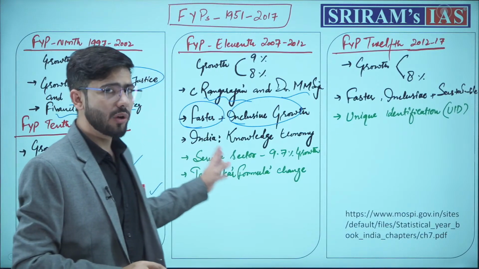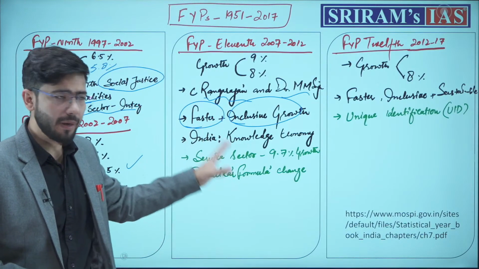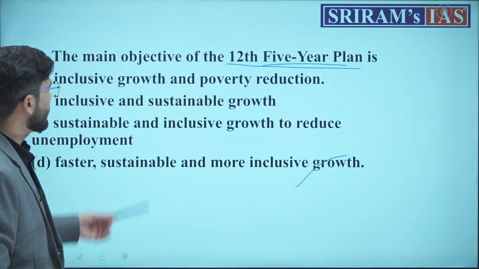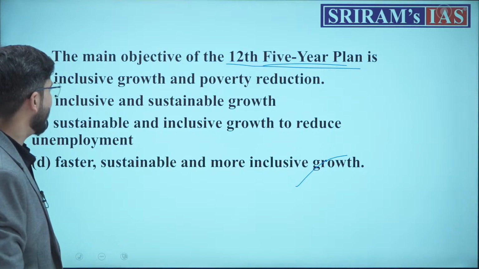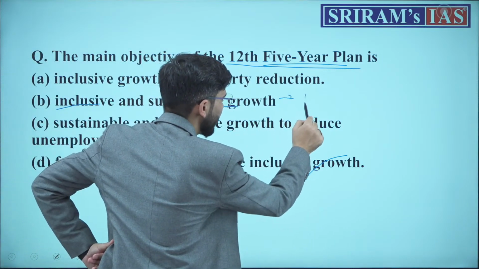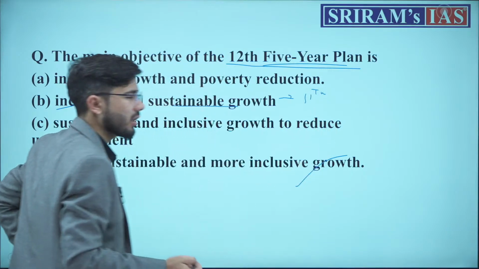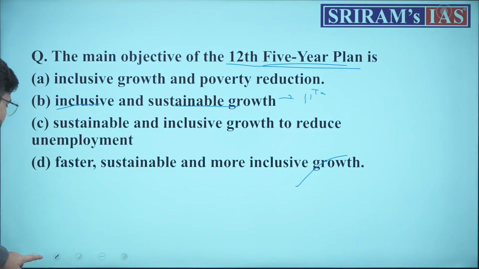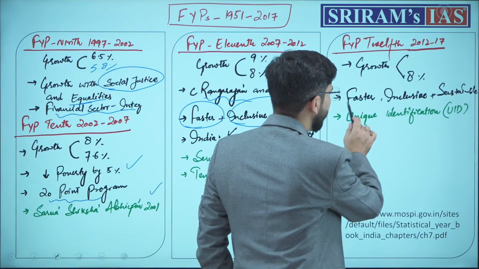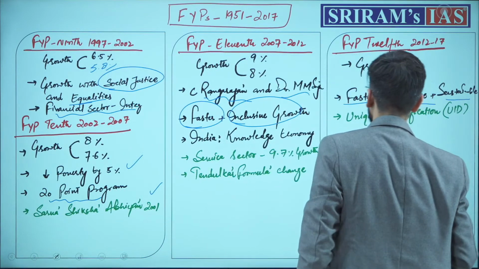Again, the question from where we picked up this discussion asked about the objective of the 12th 5-year plan. The objective of inclusive and sustainable growth was for the 11th 5-year plan, not the 12th. Rather, the 12th 5-year plan focused on faster, inclusive and sustainable growth.